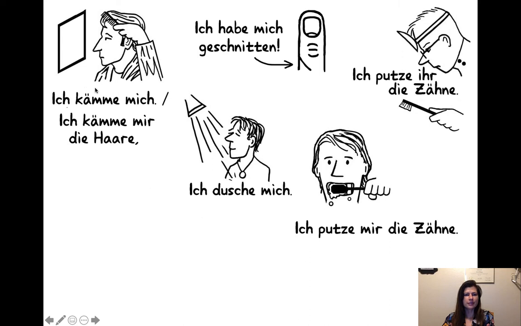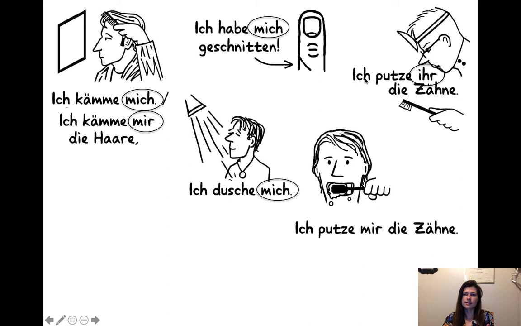So we have ich kämme mich versus ich kämme mir die Haare. And then we have ich habe mich geschnitten. I cut myself. That's an accusative one. Accusative reflexive. And then we have ich dusche mich. I shower myself. Accusative. And then these two are showing this is actually not a reflexive. Ich putze ihr die Zähne is not reflexive. It's the dentist cleaning someone else's teeth.